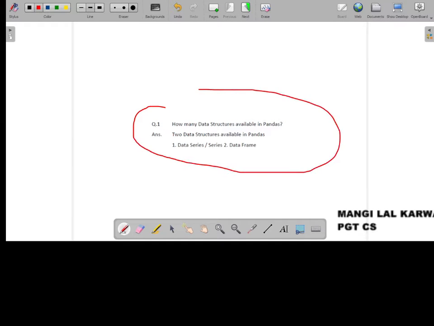So this is our first question. How many data structures are available in pandas? Mainly two data structures are available: series, or data series, and data frame. One more is there, that is called panel.